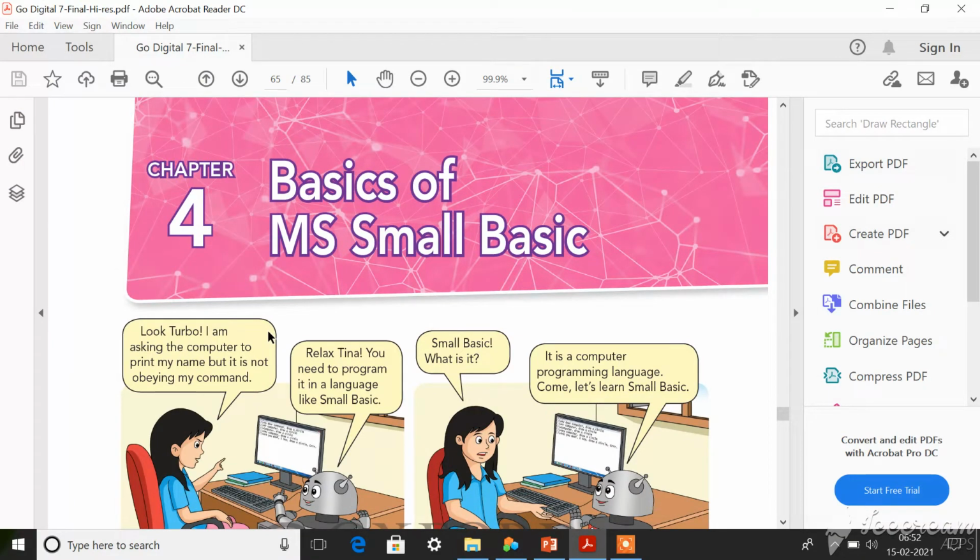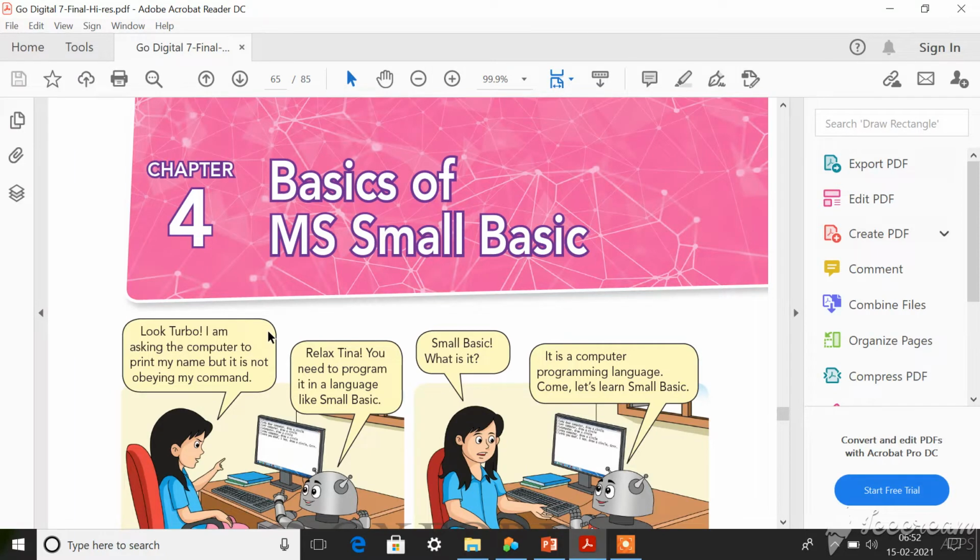This is your fourth chapter in your computer textbook. Look here, dear children. What is the topic of the fourth chapter here? Yes, basics of MS Small Basic. Okay, basics of MS Small Basic.